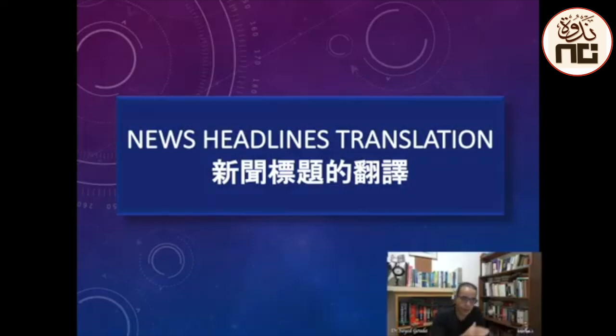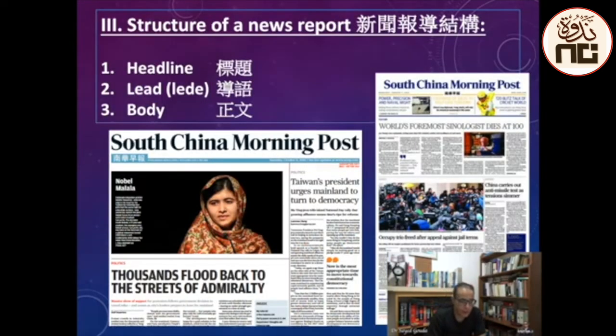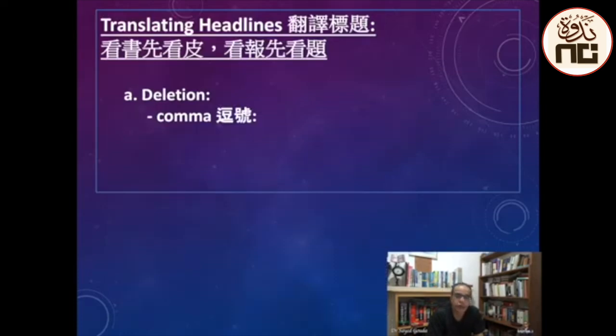Hello, this is lesson 3 on news translation, and today we'll talk about news headlines translation. As we said, the headline is the first in the news report format that consists of headline, lead and body. So in the headline you can use some punctuation in replacement of some words. For example, you can use the comma instead of and, or but, or who is, and so on.